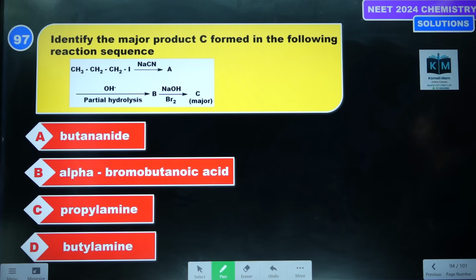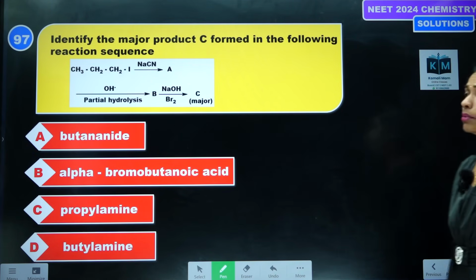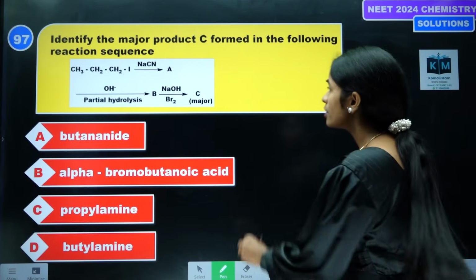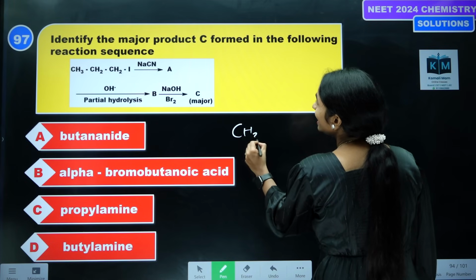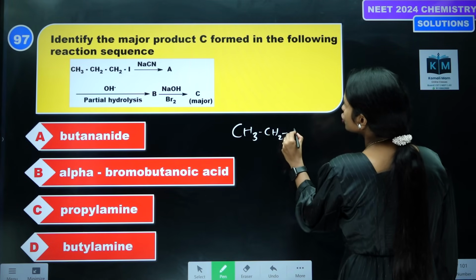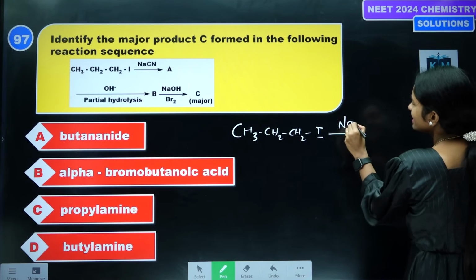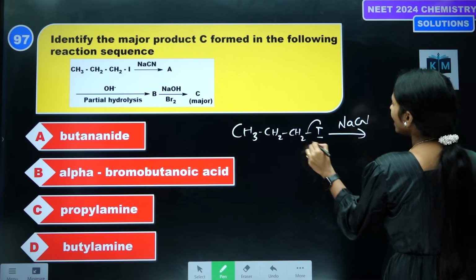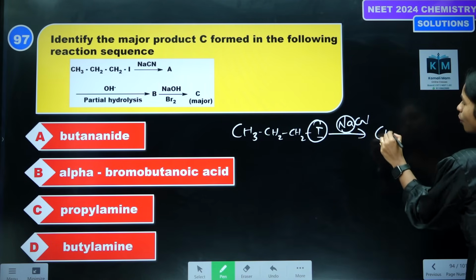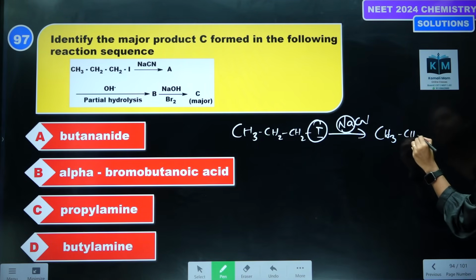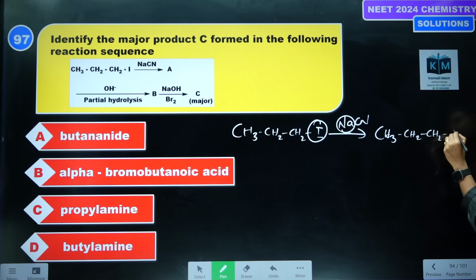Next, identify the major product C formed in the following reactions. So here CH3 CH2 CH2 I we are treating with NaCN. So this I and this Na go out. What will we get? CH3 CH2 CH2 CN will come.